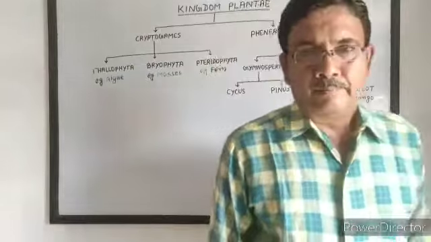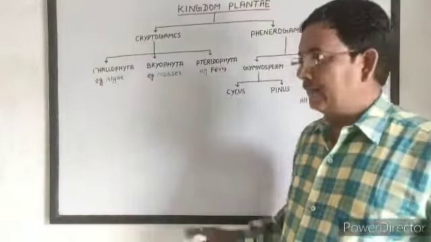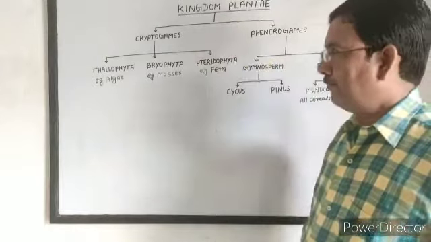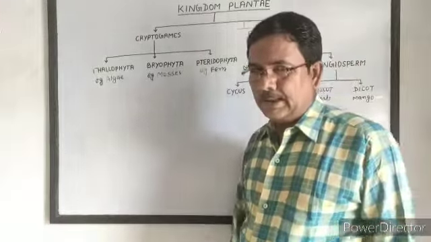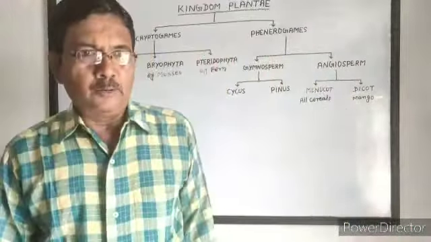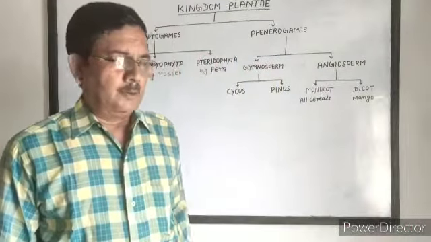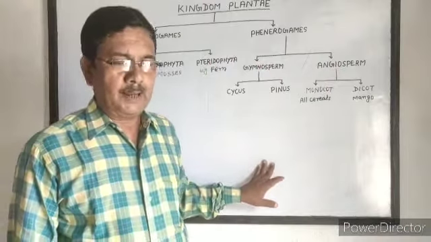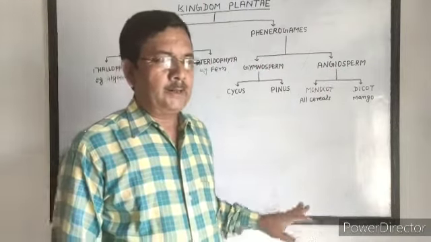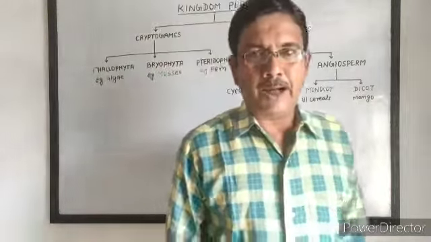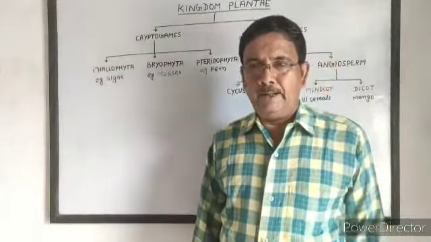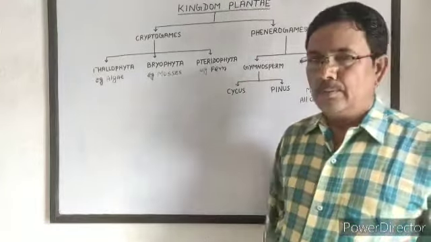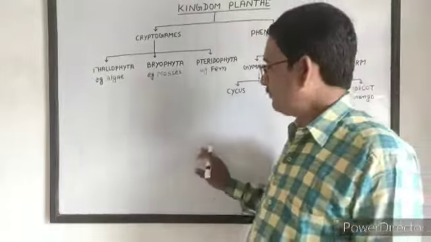In today's class, I am going to explain in detail the kingdom Plantae. Kingdom Plantae include all living organisms which are multicellular, eukaryotic. The cells have cell wall and have chlorophyll. They synthesize their own food by the process of photosynthesis.